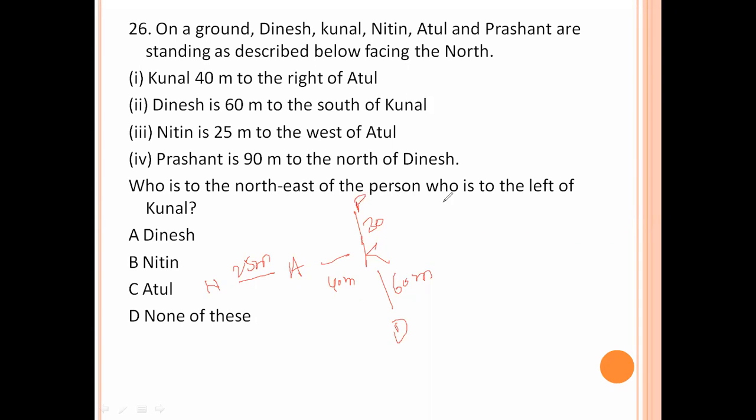Who is the northeast person? Who is to the left of Kunal? Here, left of Kunal is Atul. Atul, northeast person. So this is north, this is east. Northeast means this area. That person Prashant is there. So Prashant is the northeast person. So your answer is not there. None of this is the answer.